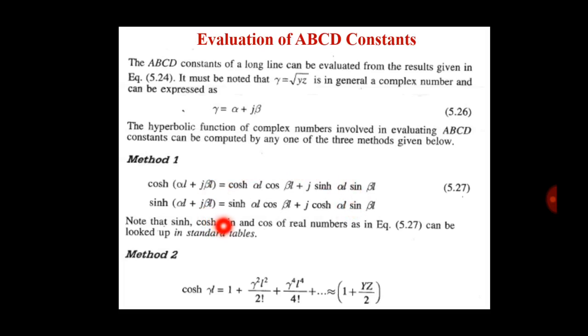Find the values of alpha, beta and gamma. Note that the sinh, cosh, sin and cos of real numbers in this equation can be looked up in standard tables. Now method number 2: cosh gamma L is equal to 1 plus gamma square L square by 2, which is equal to 1 plus yz by 2.